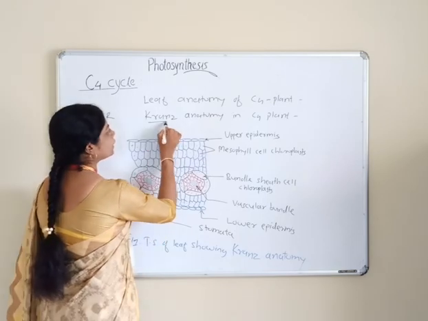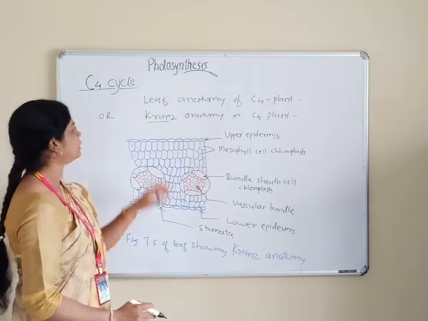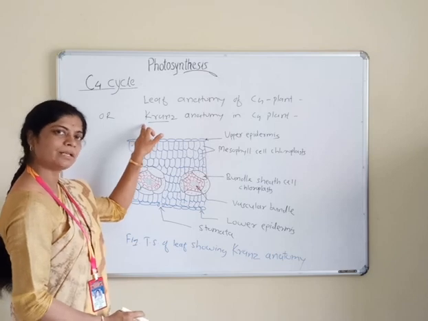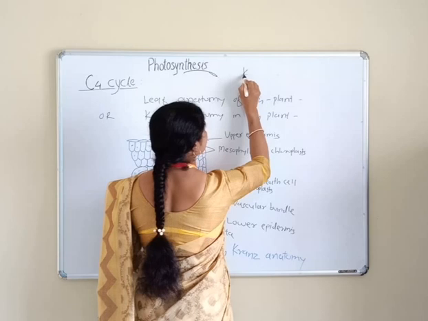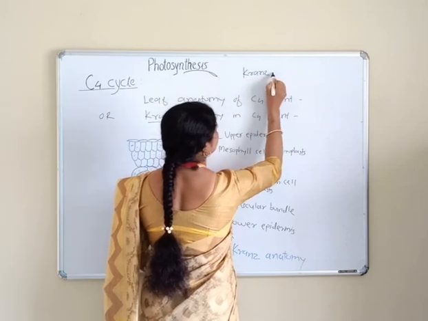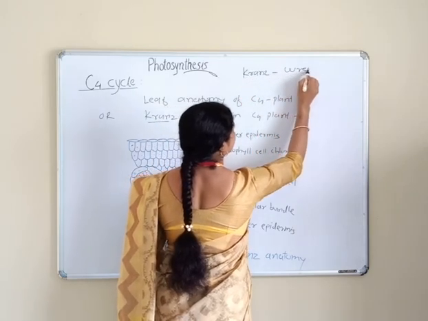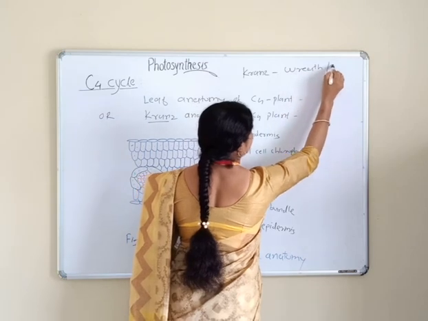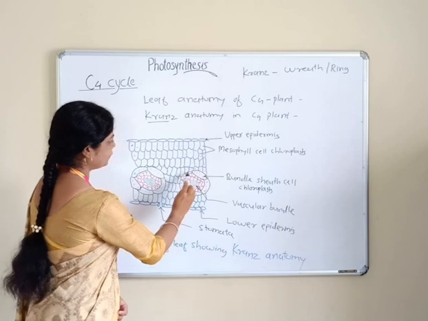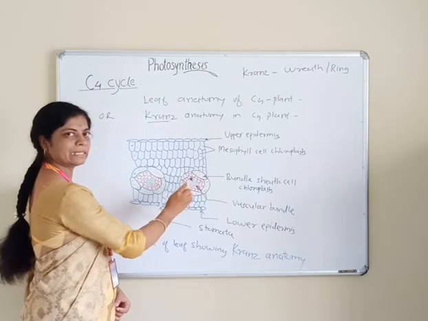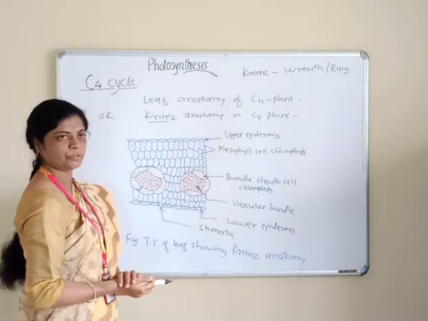It is also called Kranz. Why is it called Kranz? The word Kranz is from the German language, and Kranz means wreath or ring-like. So this structure is a wreath-like, ring-like or necklace-like structure. So it is called Kranz anatomy.